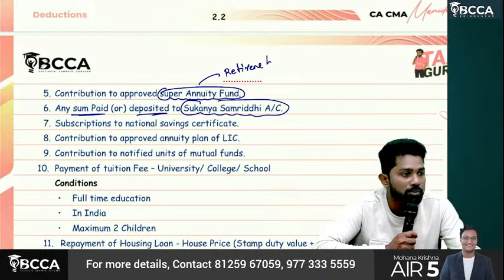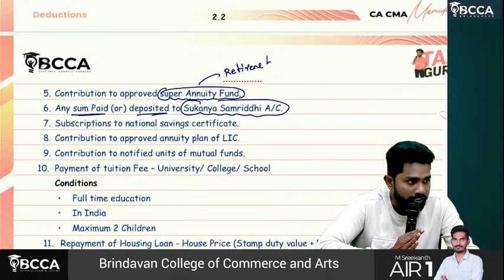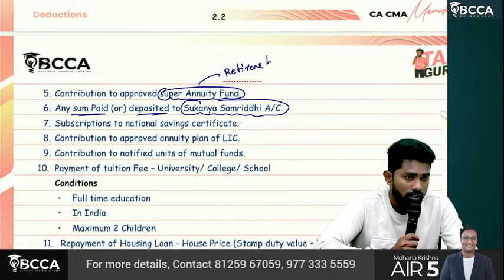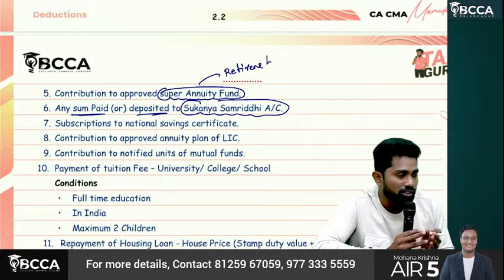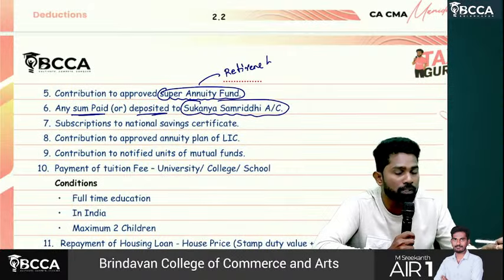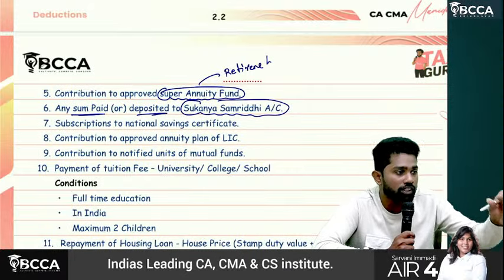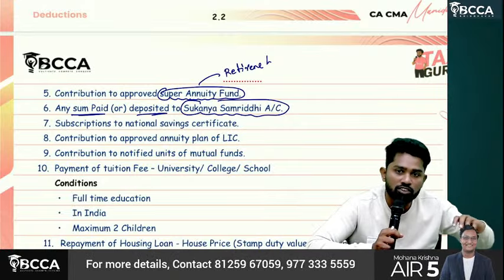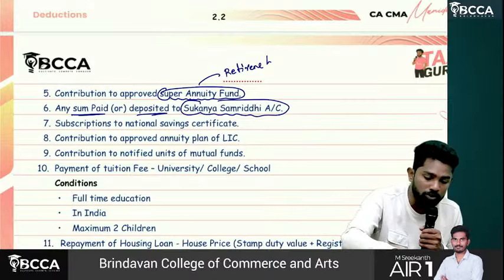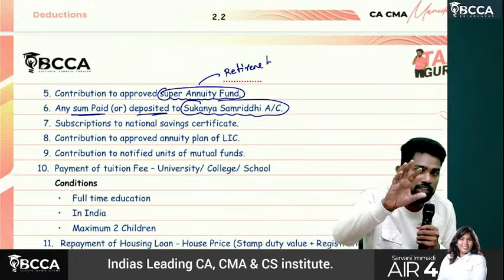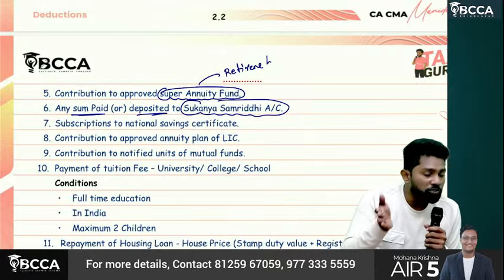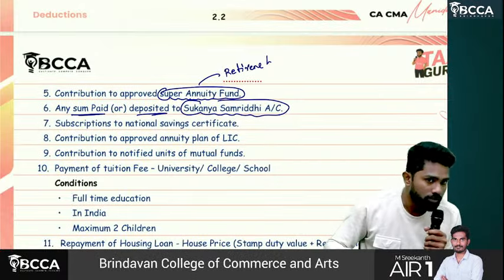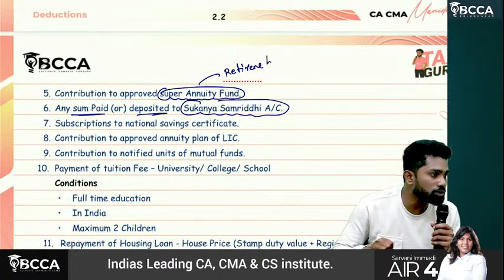Sir, the Sukanya Samruddhi account is introduced to protect a girl child's education. It's an account which will be opened at the time of birth or below 3 years of age of a girl child. Then the parents will be depositing some amount every month into that account, and it can't be withdrawn until the child becomes major. Once she becomes major, she can use that money for her education or for her marriage. That's why they have introduced this Sukanya Samruddhi account.